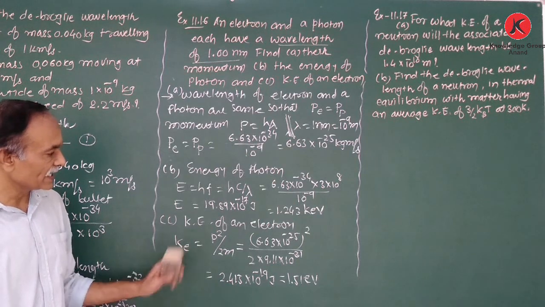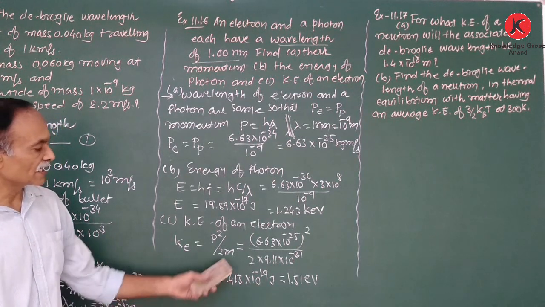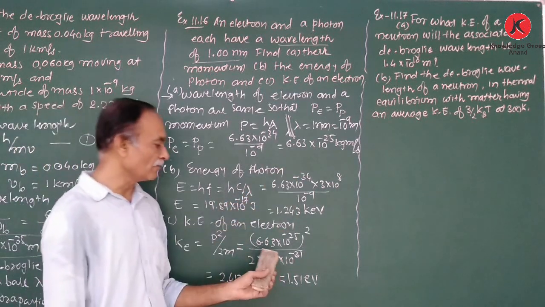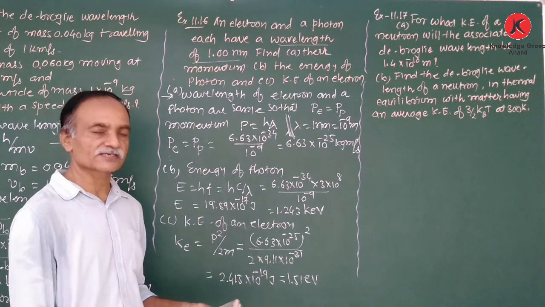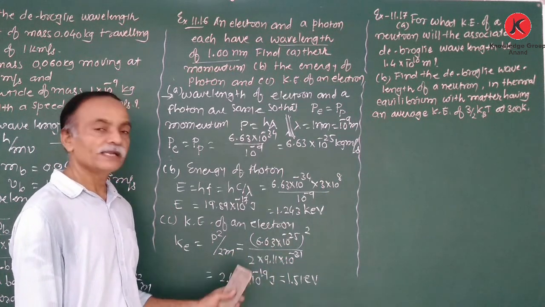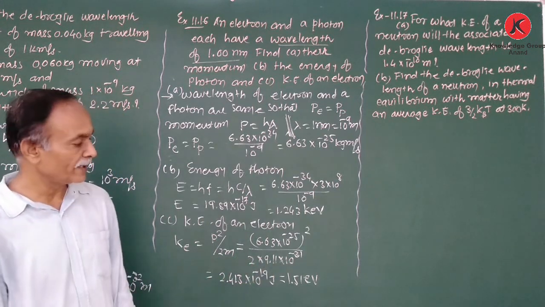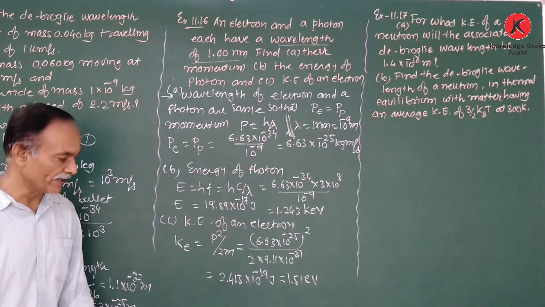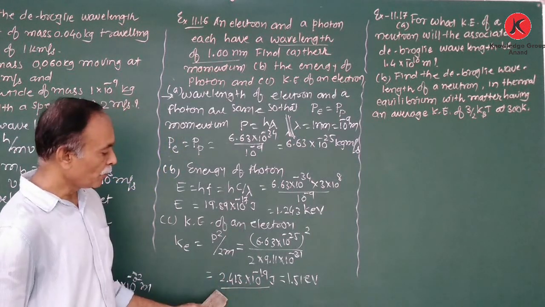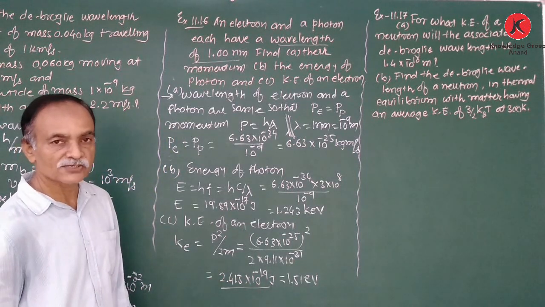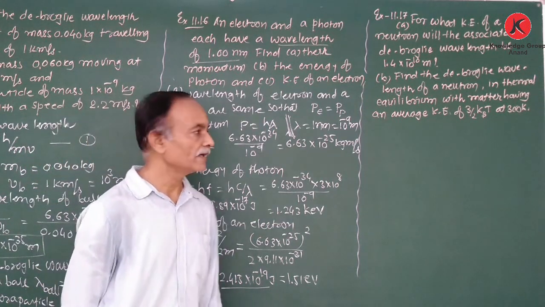Ke is equal to p square upon 2m. Already we found the momentum of electron, 6.63 into 10 is to minus 25, whole square divided by 2 into mass of electron 9.11 into 10 is to minus 31. Therefore, kinetic energy in joule is 2.415 into 10 is to minus 19 joule, and in electron volt is 1.51 electron volt.